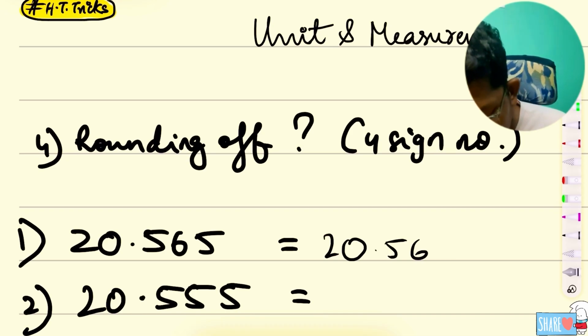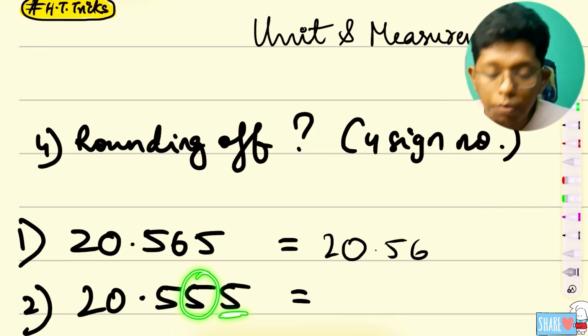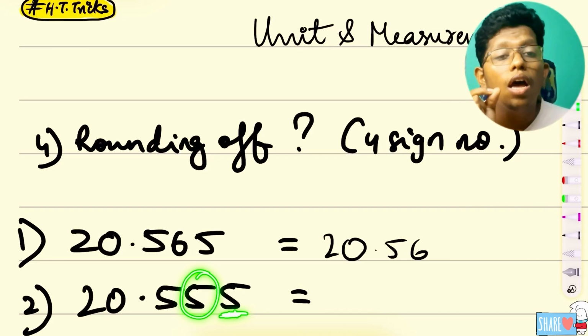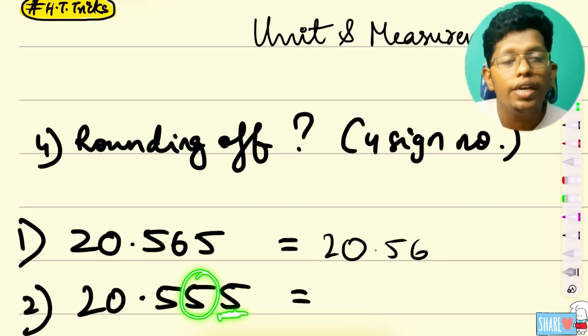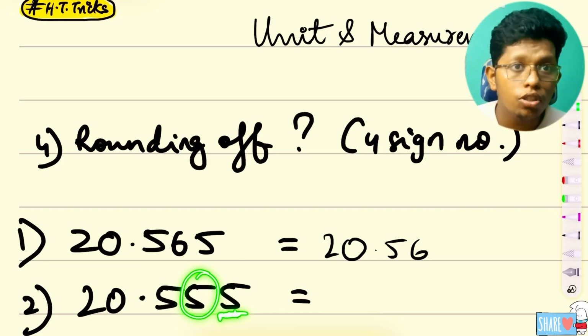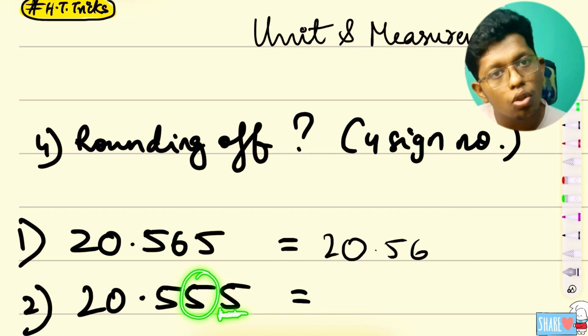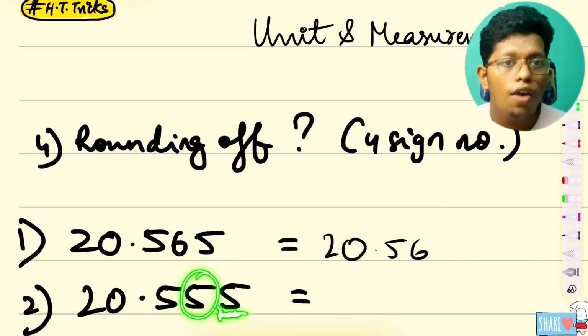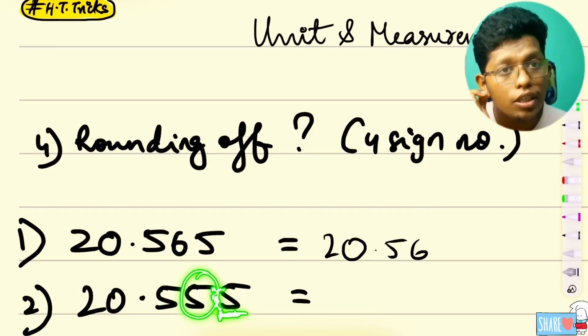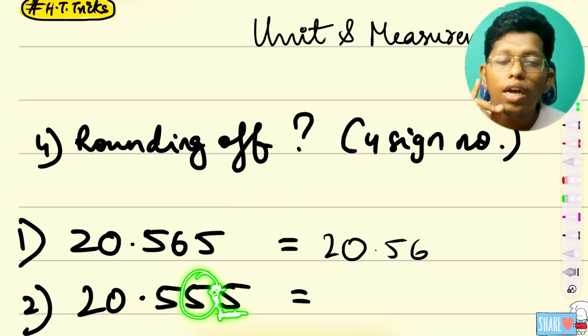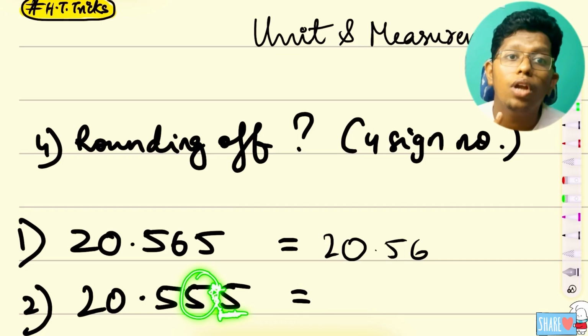But here if you see, interestingly here also 5 came. I am saying especially for the checking number, that is 5, 6, 7, 1, 2, 3, the last digit if you are checking, normally if it's less than 5, you will not change. If it is more than 5, you will change it. But when it comes to 5, many of them will get confused, right? That's why I am saying, if especially 5 comes, check whether it is even or odd. If it is even, no change. If it is an odd number, definitely you should add +1.